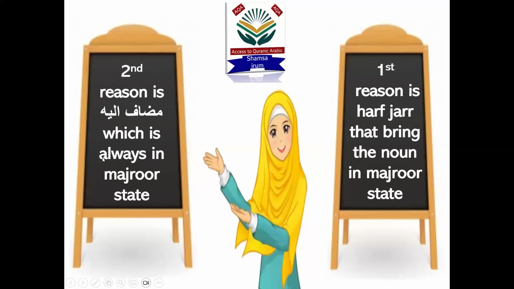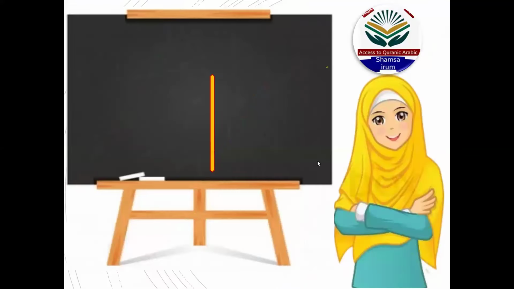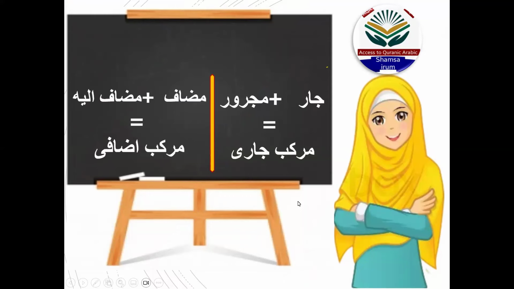If you notice, these are two different phrases, two different components, and I will explain them in this slide. The first one is jar plus majrur, which equals murakab jari, meaning prepositional phrase, and the other one is mudaf plus mudafun ilayhi, which makes a possessive phrase.